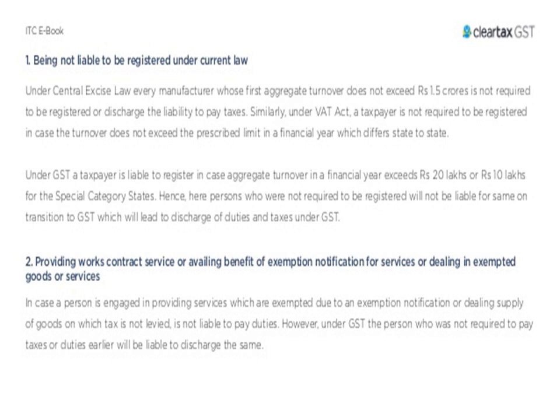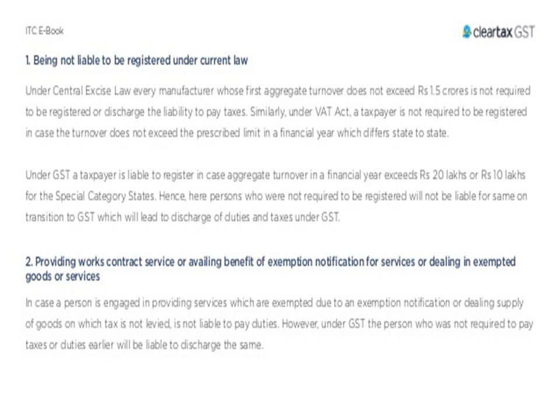Under central excise law, every manufacturer whose aggregate turnover does not exceed 1.5 crore is not required to be registered or discharge the liability to pay the taxes. Similarly, under VAT, a taxpayer is not required to be registered in case the turnover does not exceed the prescribed limit in the financial year, which differs from state to state.